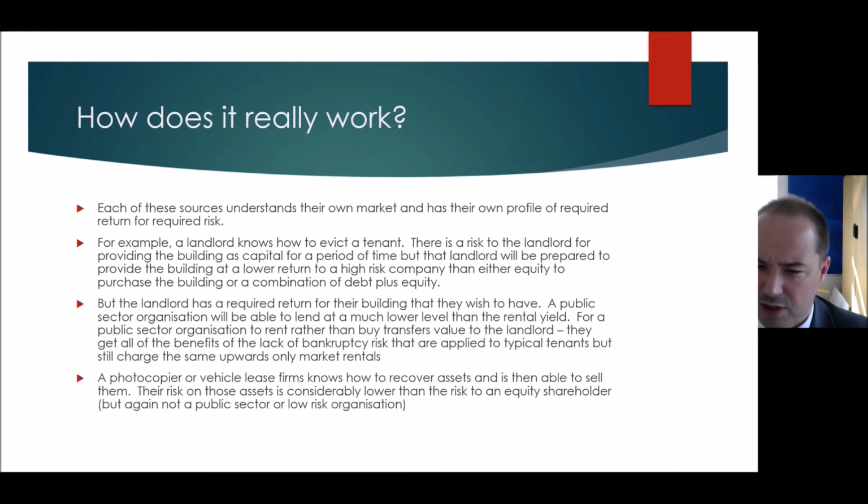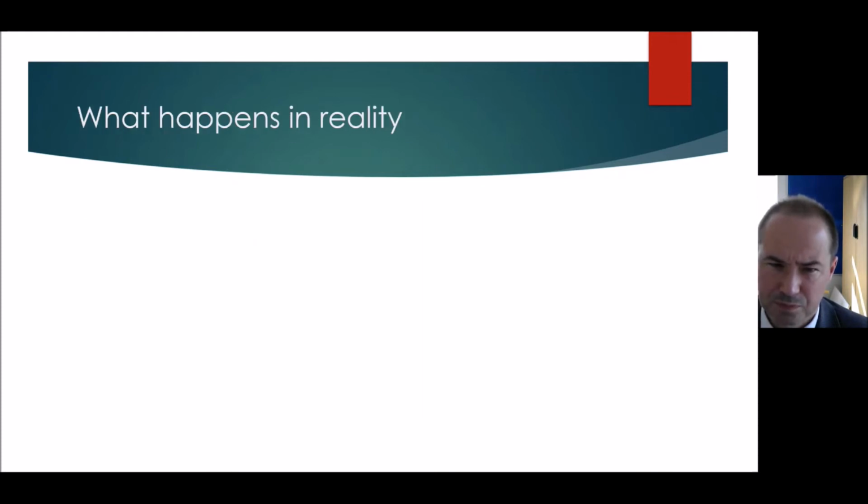A photocopier or car lease firm knows how to recover the photocopier, and they know how to sell a photocopier. They know how to recover a car. They know how to sell a car. So they're able to have a better risk profile than these high risk shareholders. Flip side though, they can't get access to debt in the same way that a public sector organisation can. So each of these organisations have different risk and reward profiles.